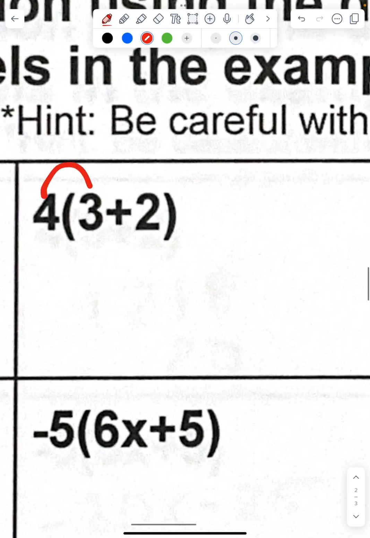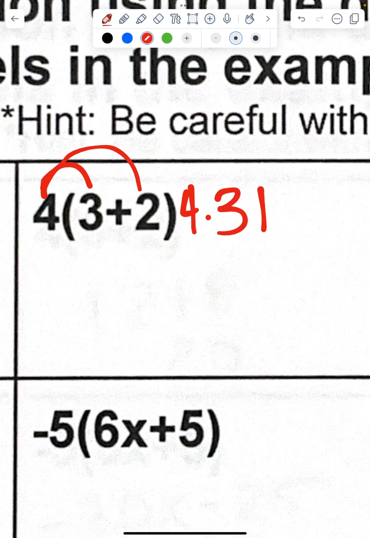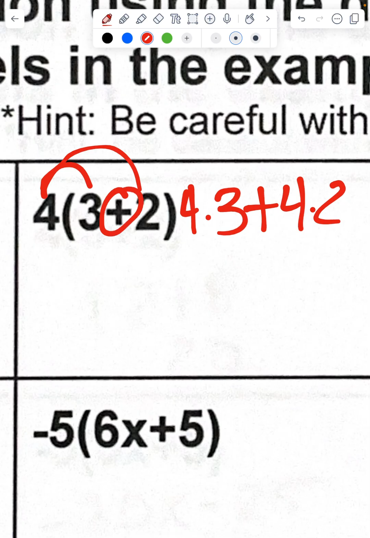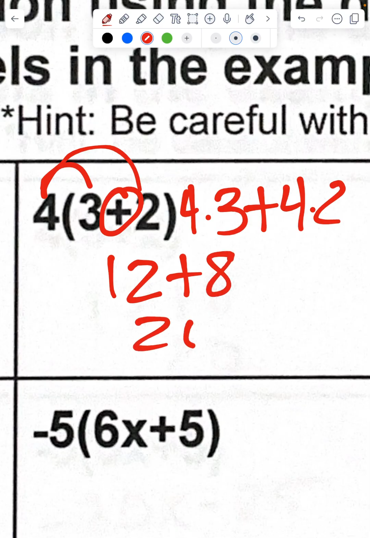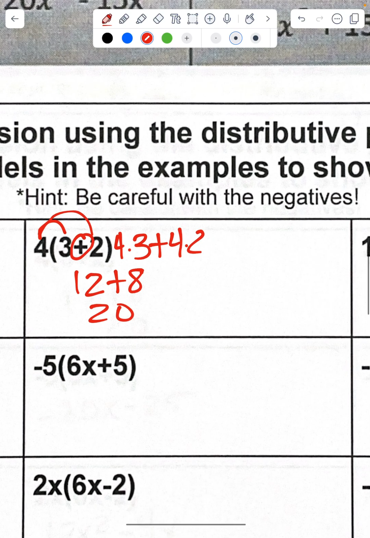Again, we're going to distribute to each thing in the parentheses. So 4 times 3 plus 4 times 2. Whatever this sign is in between those two numbers in the parentheses, we are going to carry over outside the parentheses. 4 times 3 is 12, plus 4 times 2 is 8. When I add those two together, I get 20.